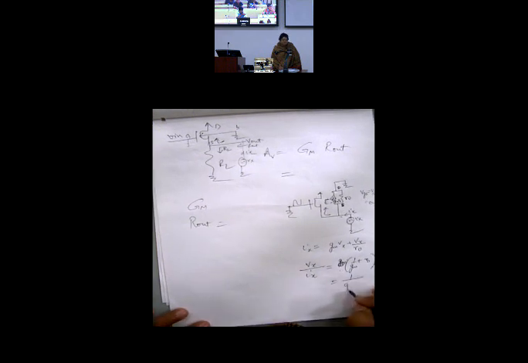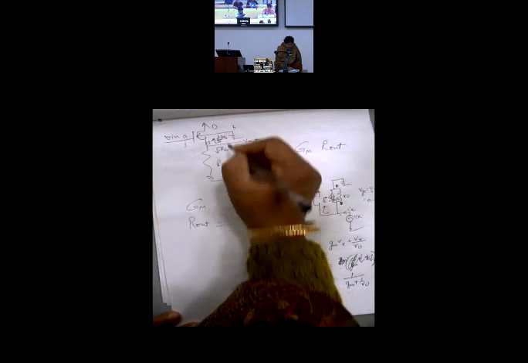Yes? 1 by gm parallel RO. What is this down component?